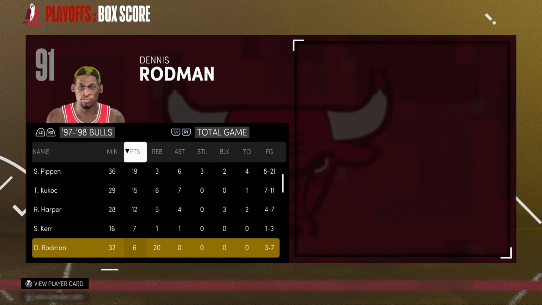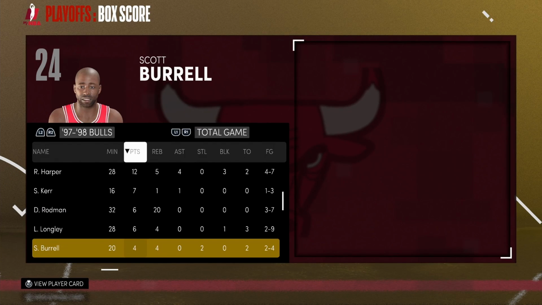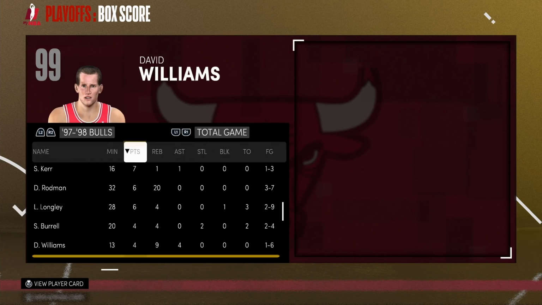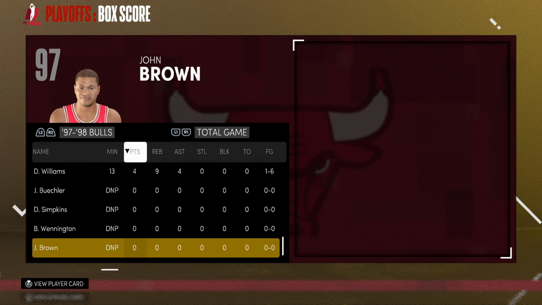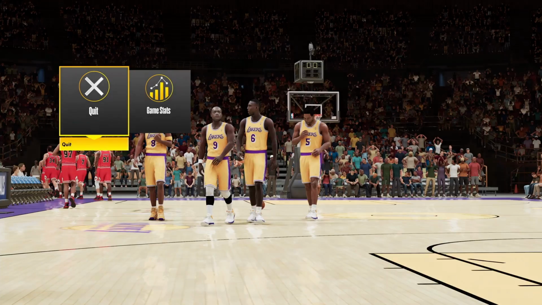Rodman with 6 points, 20 boards, no assists. And Luke Longley with 6 points and 4 boards. And Scott Burrell with 4 points and 4 boards. David Williams with 4 points and 9 boards with 4 assists. And everybody else did not play. So let's get into game 4 of this series. And if it's a sweep, it's a sweep pretty much. So can't do much about it because I'm just simulating.